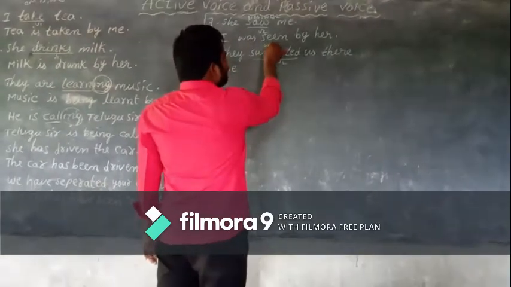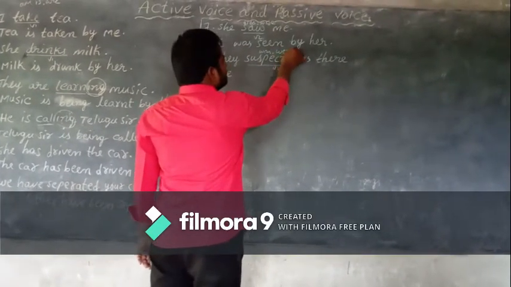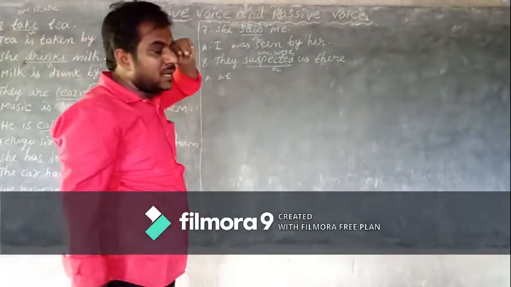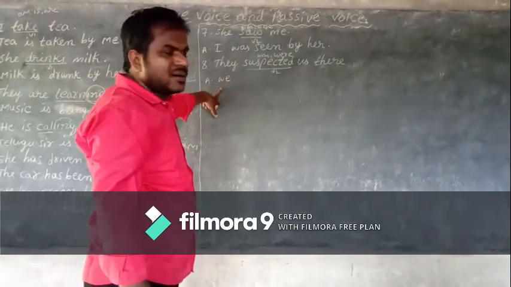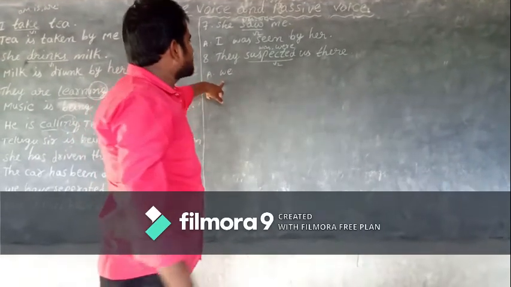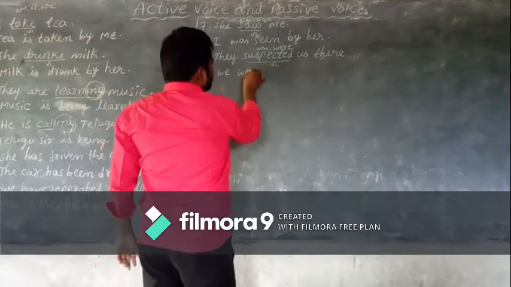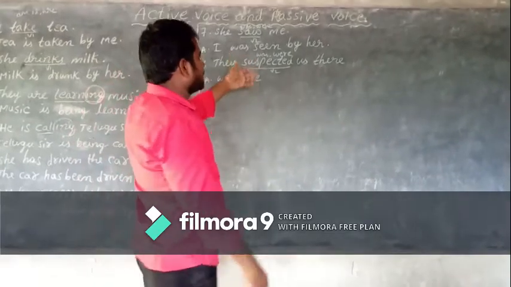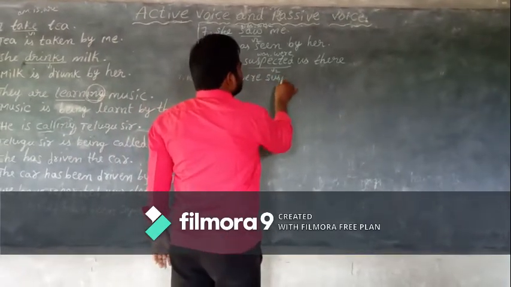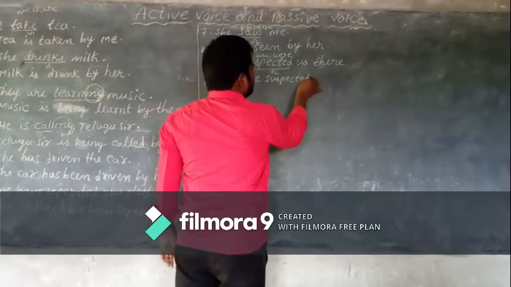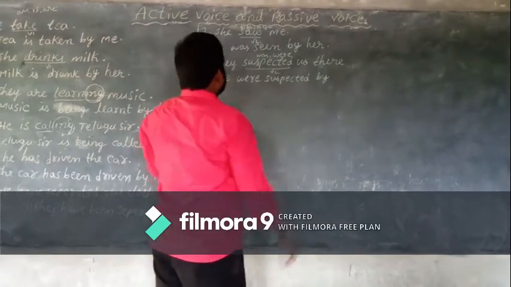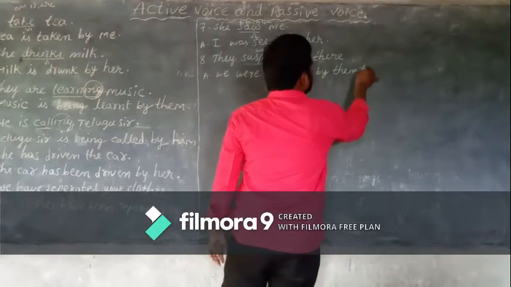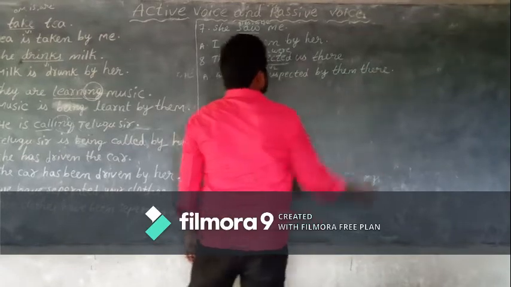V2 means B form was or were. Here subject singular I, that's why was helping verb. But here subject we plural, that's why were B form. So we change the subject, we decided B form. Third rule V3, suspected. Fourth rule, add by. Fifth rule, they becomes them there. Very good.